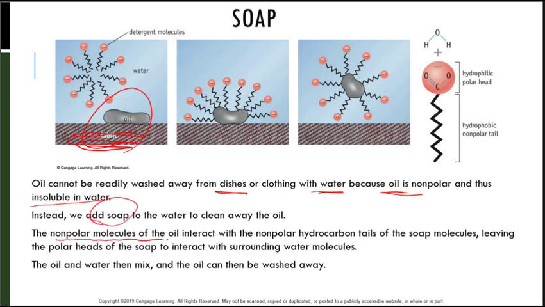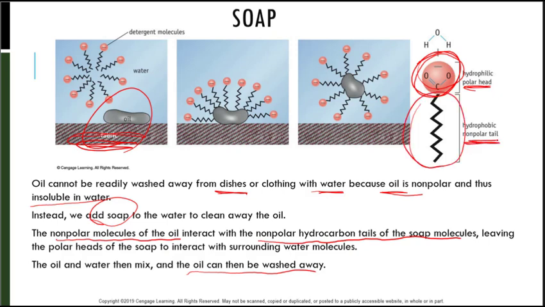The nonpolar molecules of the oil interact with the nonpolar hydrocarbon tails of the soap, leaving the polar heads of the soap to interact with the surrounding water molecules. The oil and water then can mix and the oil can be washed away. We see here that our detergent has a polar head which likes water, a nonpolar hydrophobic tail that does not like water, but the nonpolar tail likes the oil. So we can see the tail attaching to the oil and the head of it liking the water, and then it's able to just wash it away.